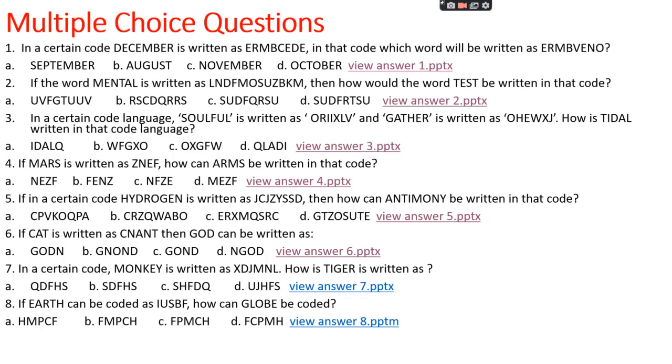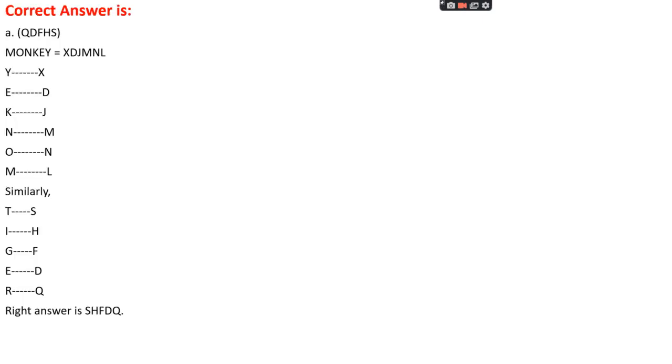Question number 7. In a certain code, monkey is written as XDJMNL. How is tiger written? Option A, QDFHS. Option B, SDFHS. Option C, SHFBQ. Option D, UJHFS. The right answer is option A, QDFHS.